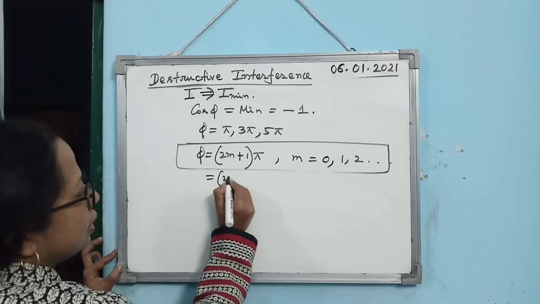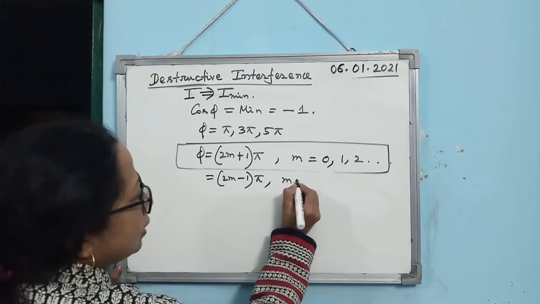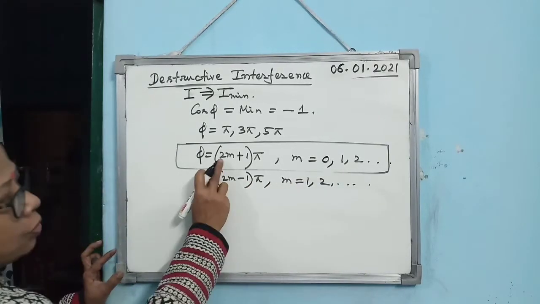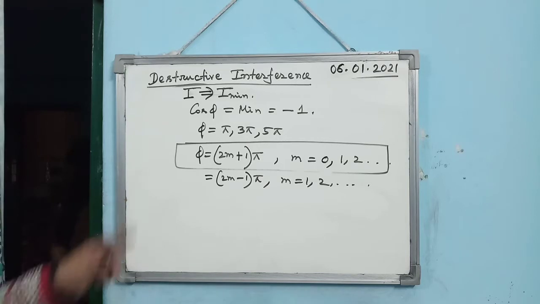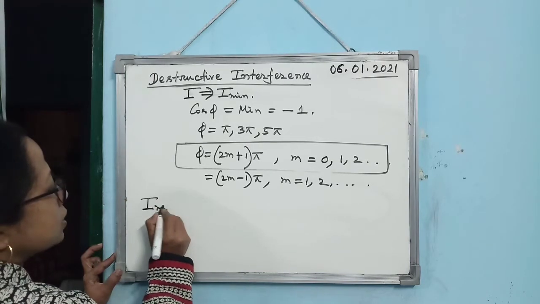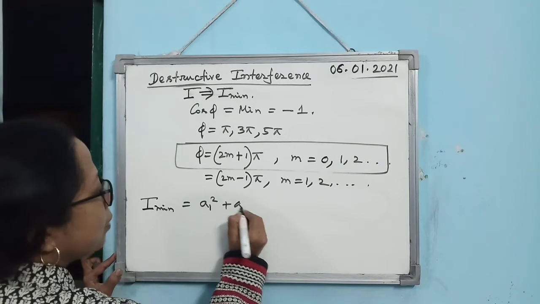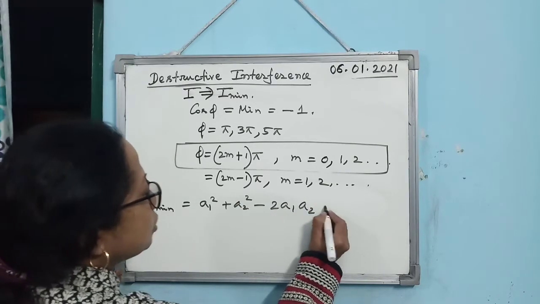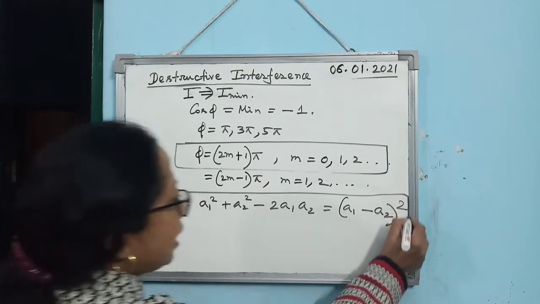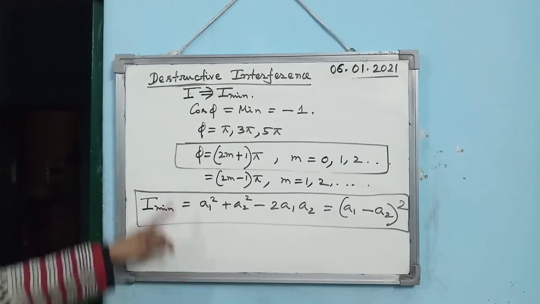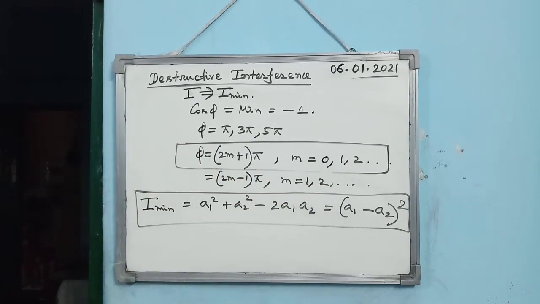Again I am writing it here. If you write (2m minus 1) into pi, then m is 1, 2, 3, and so on. If you write (2m plus 1) into pi, then m should be 0, 1, 2, 3, and so on. Is that clear? And what is the minimum intensity? Minimum intensity will be a1 square plus a2 square minus 2 a1 a2, means it is (a1 minus a2) whole square. So this is the expression for the minimum intensity. Phase difference is 2m pi for constructive interference and (2m minus 1) into pi for destructive interference.